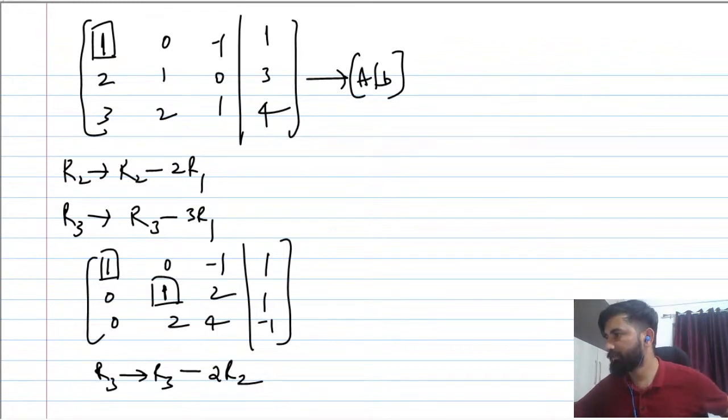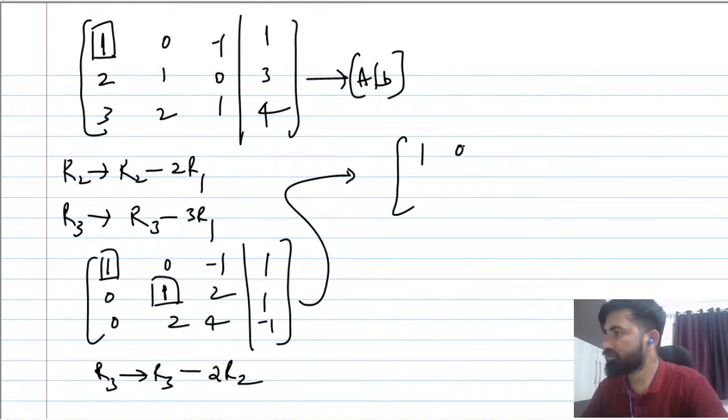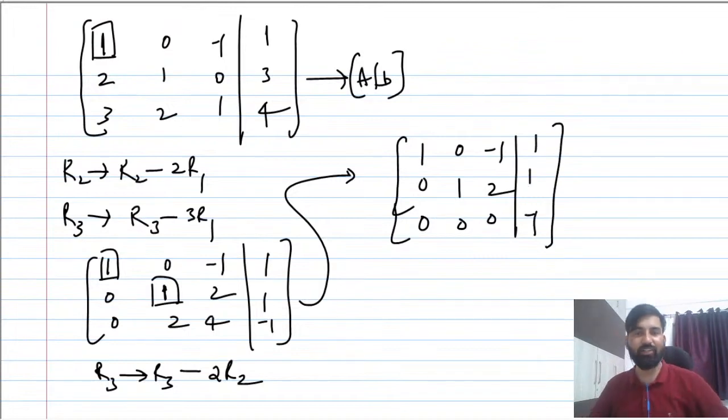Next is... so this became 0, so let me write here. So it is now 1 0 -1, 0 1 2, and this is 0 0 0, 1 1 minus 1.